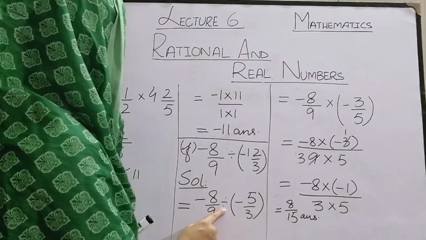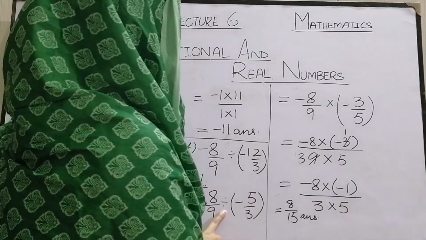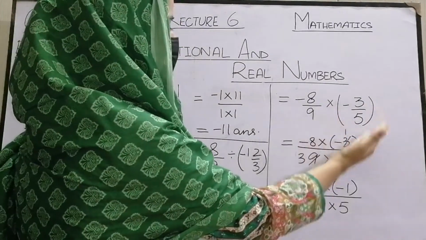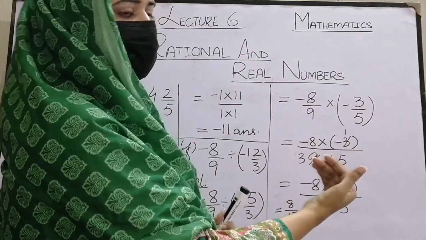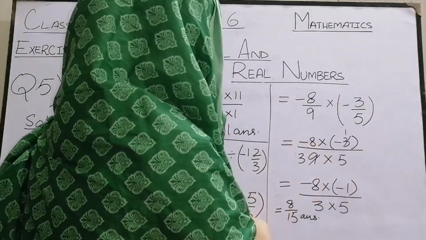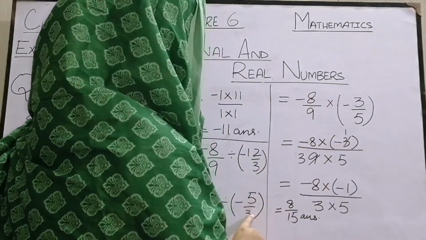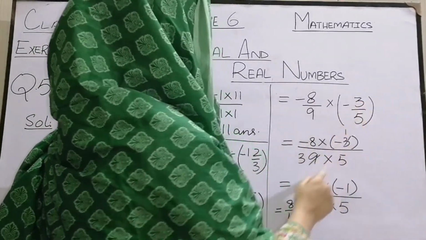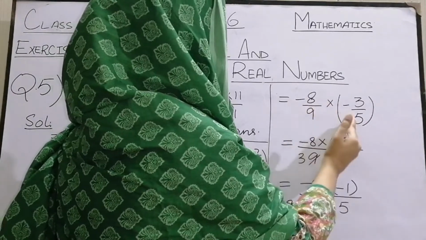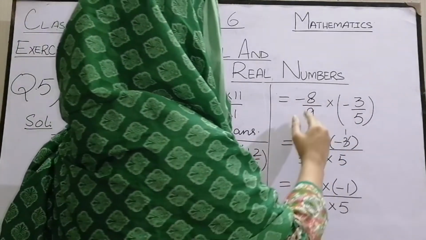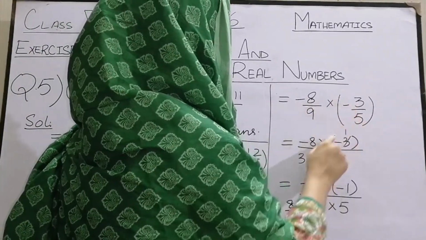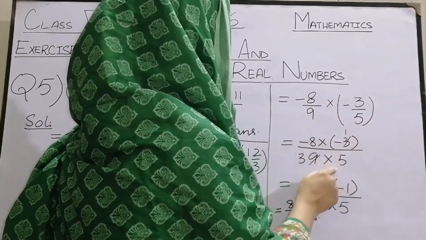Now change the division sign into the multiplication sign. For this we have to take the reciprocal of the fraction which is on the right side. The division sign changes into multiplication and 5 by 3 becomes 3 by 5. Now multiply numerator with numerator and denominator with denominator. Minus 8 into minus 3, 9 into 5.